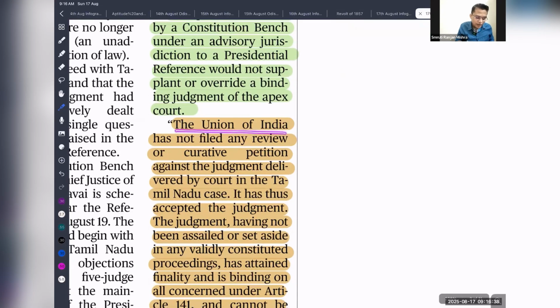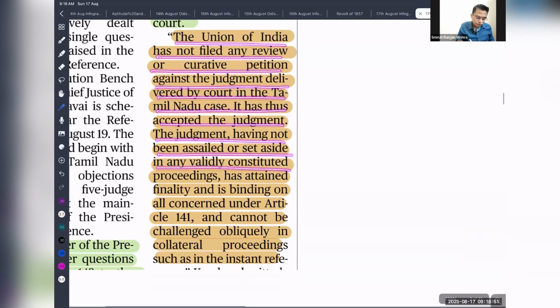So the Union of India has not filed any review or curative petition against the judgment delivered by the Supreme Court in the Tamil Nadu case. It has thus accepted the judgment. The judgment, having not been assailed or set aside by any valid constitutional proceeding, has attained finality and is binding on all concerned, under Article 141.